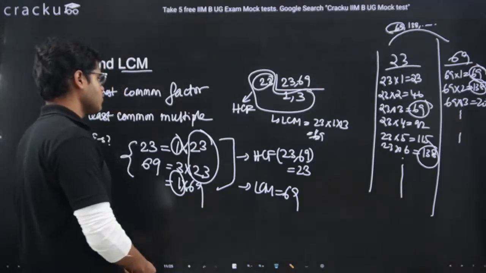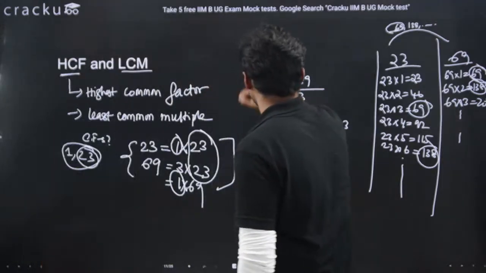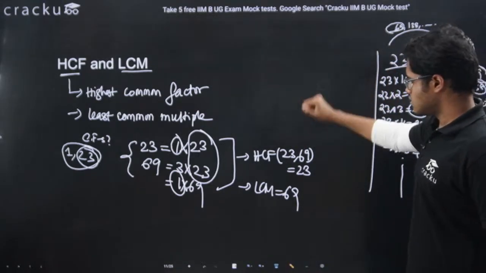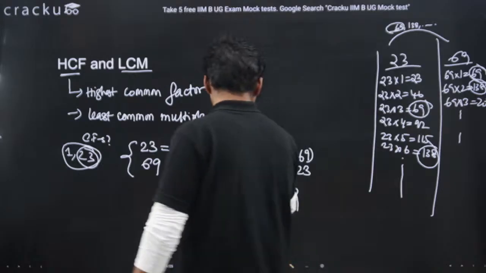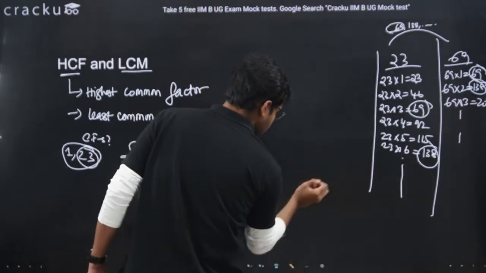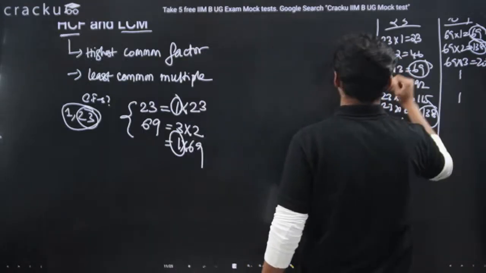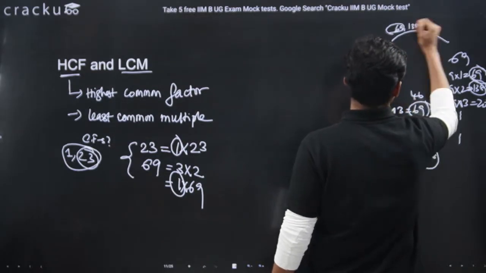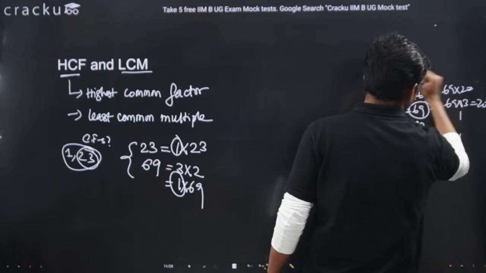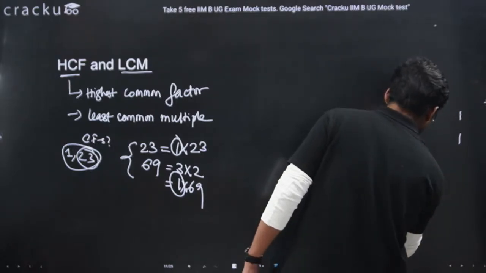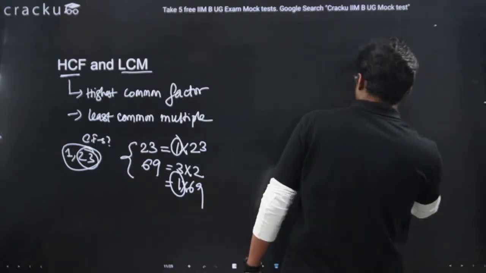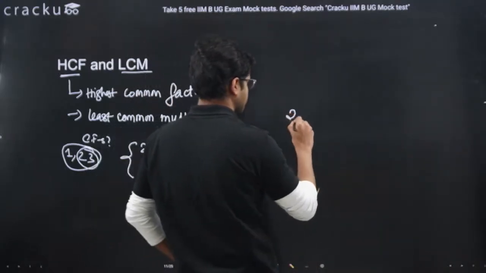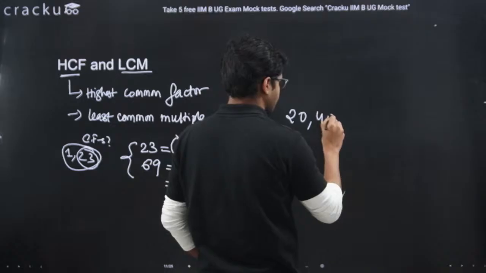Let's understand this with another example. Let's take the example of 20, 40, and 60.